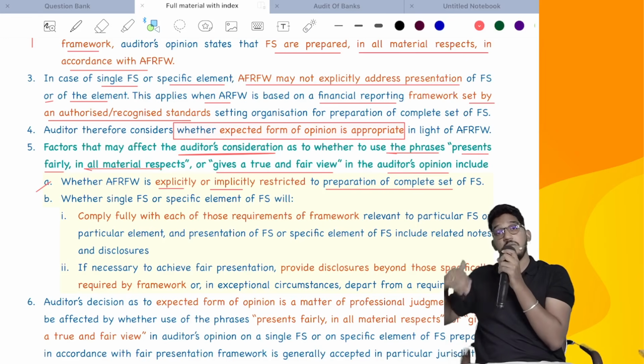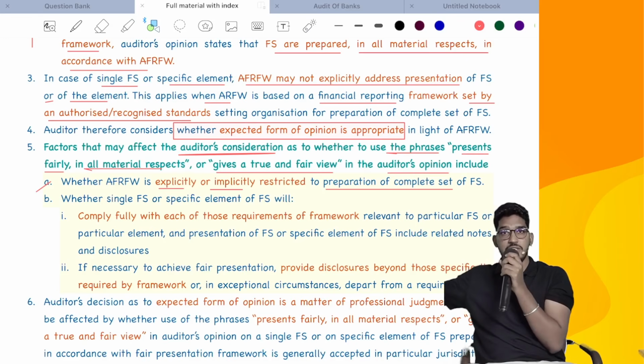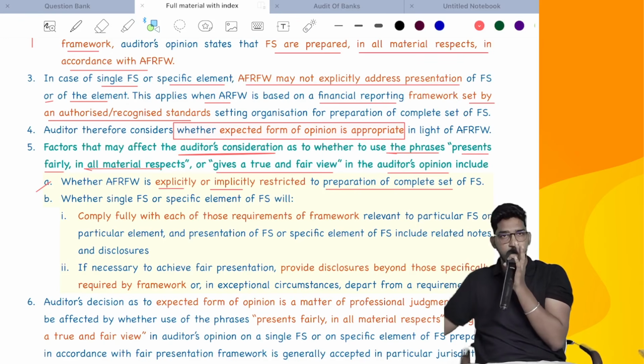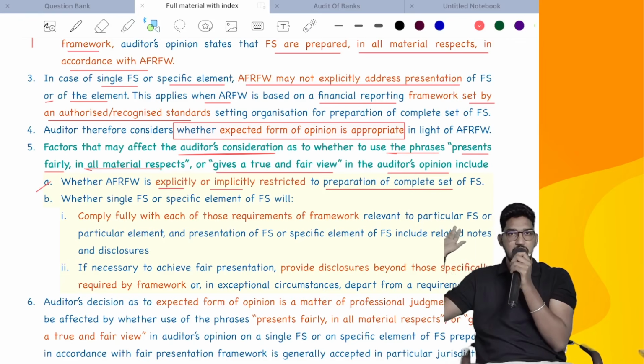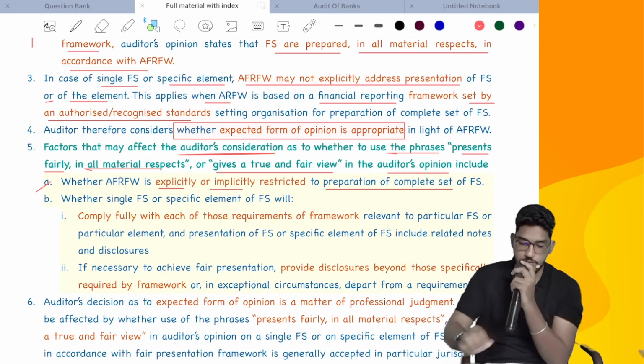No. However, there will be some frameworks which say that even if you follow this framework for the balance sheet alone, it will give a true and fair view. If that permission is there, we will use the phrase true and fair view. But if the framework, either explicitly or implicitly, says that this is only for complete financial statements, then we will not use the true and fair view phrase anywhere in our audit report.